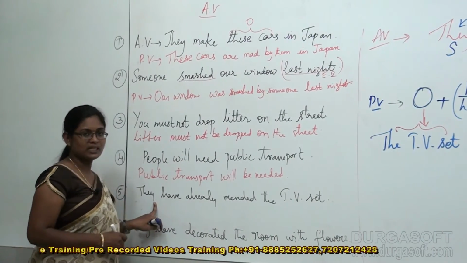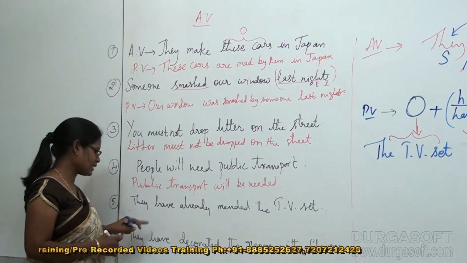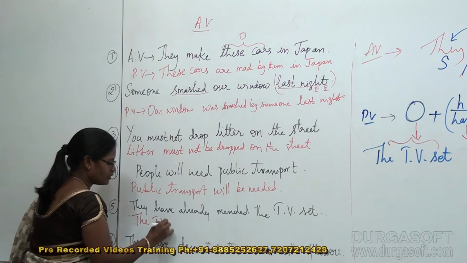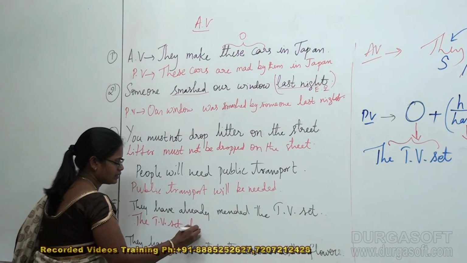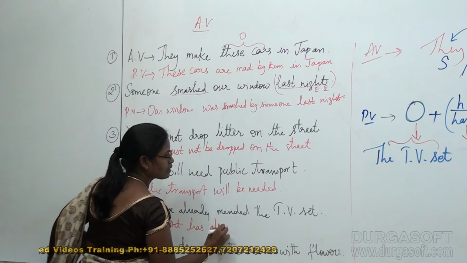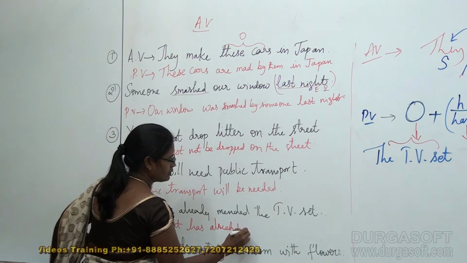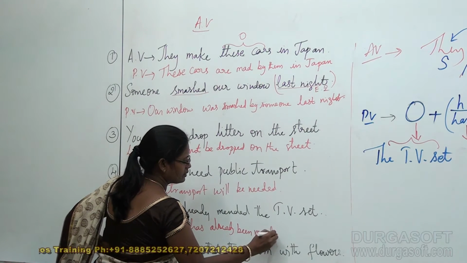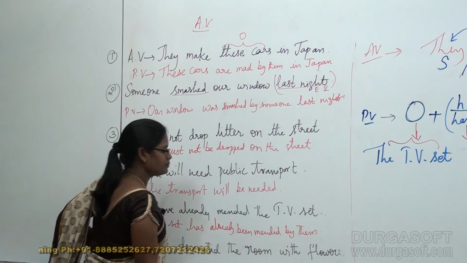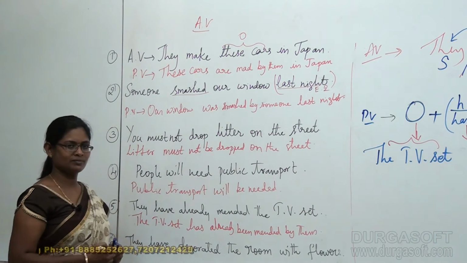So can I give the passive voice for this? Yes, I can. The television set has already been mended by them. That's it.